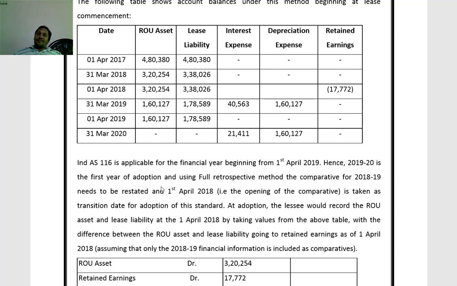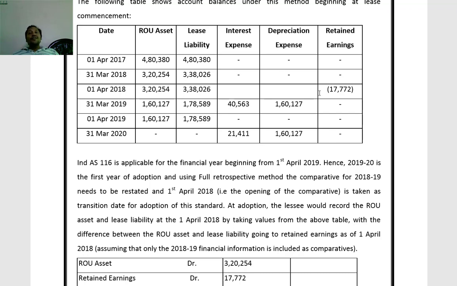Then the opening balance for 2018-19, that is on 1st April 2018, should be adjusted for comparatives. So the balance of ROU is 3,20,254 and lease liability is 3,38,026 on 1st April 2018.